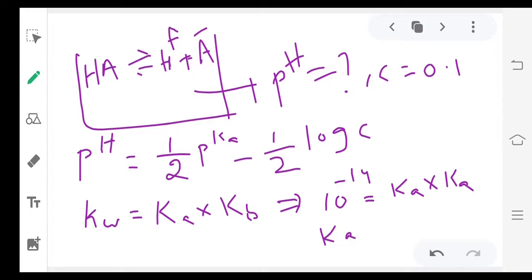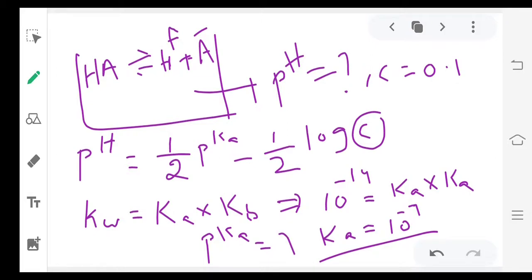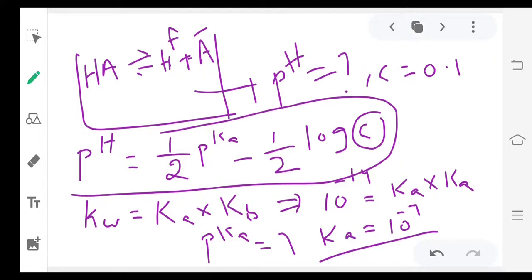So Ka equal to 10 power minus 7, which means pKa value is 7. If you substitute these values in the formula, we'll get the pH. Like that you can solve this type of question.